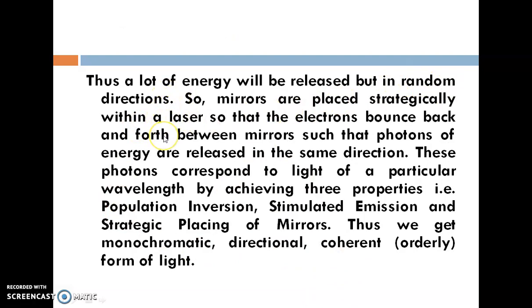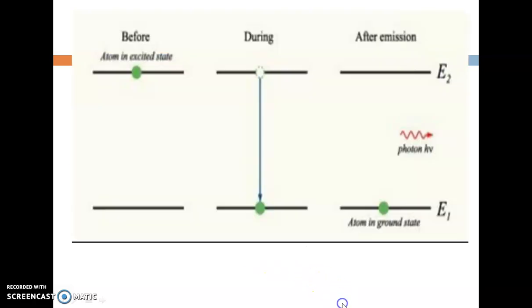In the next slide we can see the atom in the excited state. The atom is in the lowest stability state. When external energy is applied, the electron goes to the excited state.